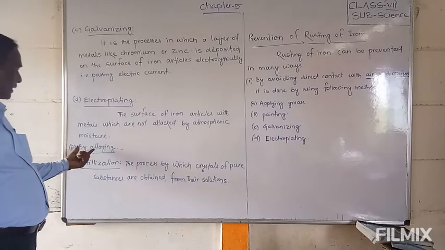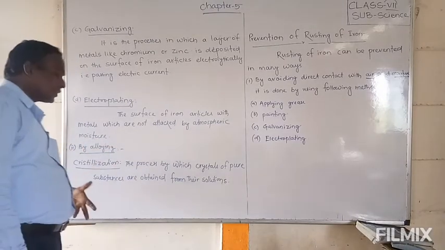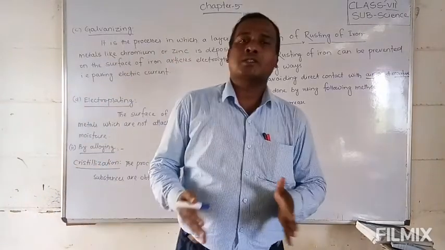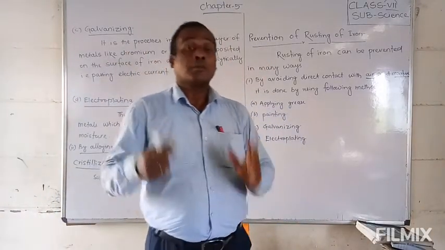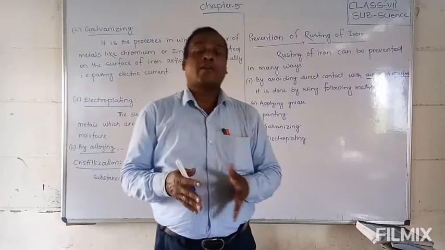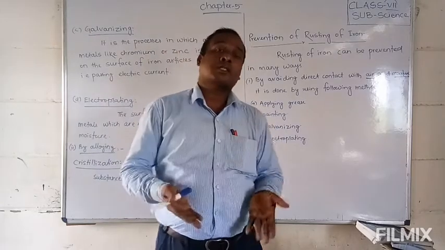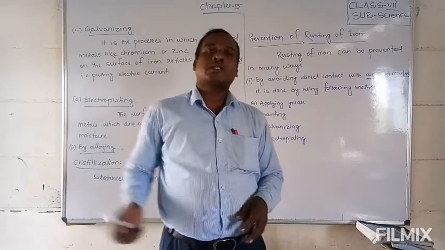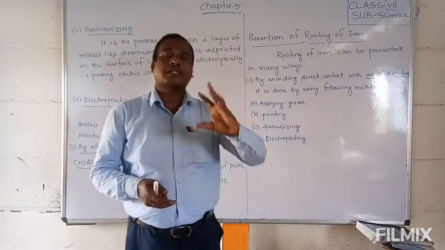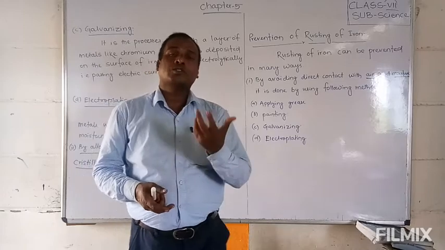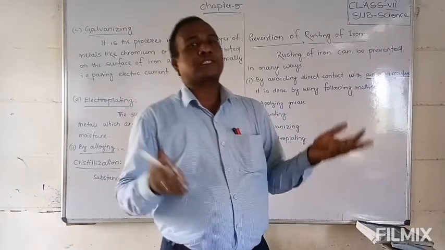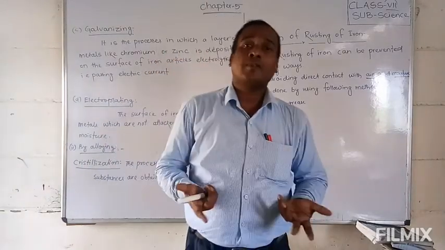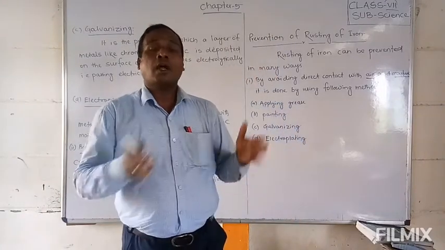Next, friends, the second method is alloying. Friends, all that we studied before were ways to avoid direct contact. But now we are studying alloying, where direct contact can happen but there is no rust. How can that be? You have seen that nowadays our kitchen utensils like steel glasses, steel plates and steel vessels are there. They are actually made from iron only.